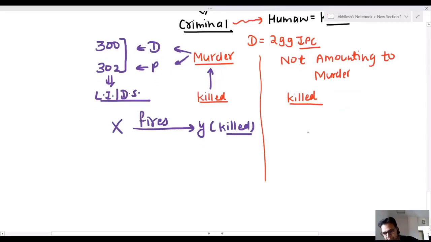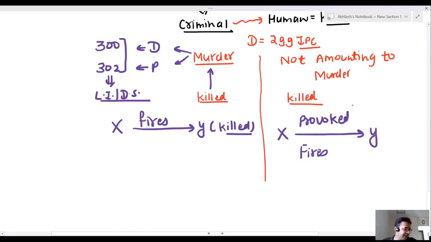See sir, X fires on Y because X was provoked by Y. You can write provocated or provoked by Y. But sir, what happens? Z is killed.